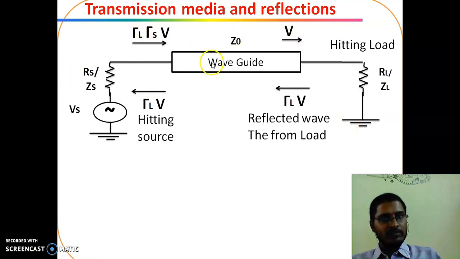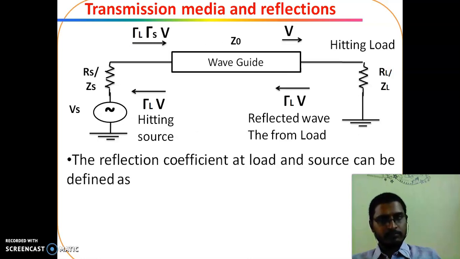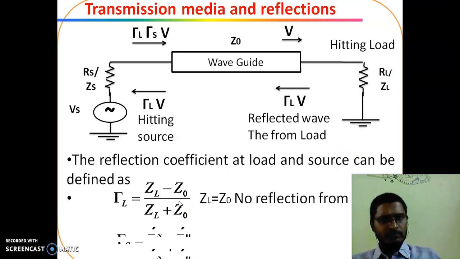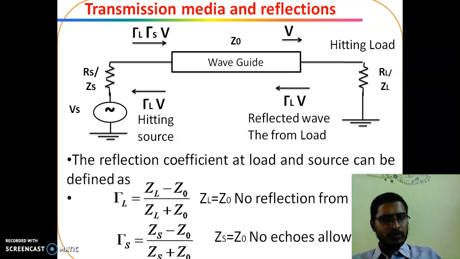Here, as in the previous figure, this signal hitting the load, a part of it is reflected and hits the source. A part of this hitting signal is once again reflected back towards the source. That means reflections go front to back. The reflection coefficients at load and source are defined by the previous formula. For example, if ZL is equal to Z0, that is, the load impedance is equal to Z0, then there is no reflected signal from the load. Similarly, if ZS is equal to Z0, from the source side also there are no reflections, no echoes from the source.